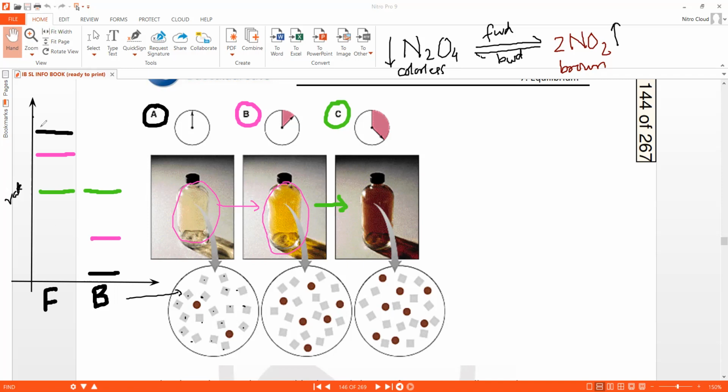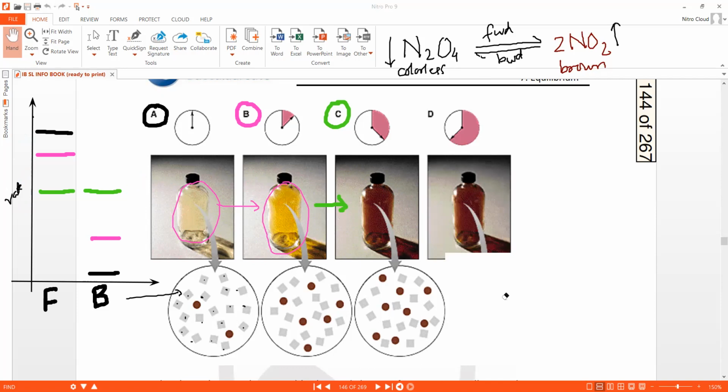The rate of forward reaction, which was decreasing, which dropped further here, will not drop further. Also, the rate of backward reaction, which increased, will not increase further. Reason: once the forward and the backward rates of reaction become equal, they remain equal. And that is evident from the appearance of the jar at time D, sometime after time C. You can see the appearance at time C and time D is the same.